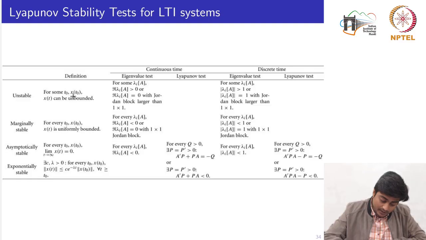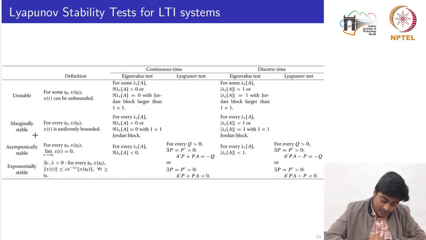For some t naught and the initial condition x of t naught, the signal x of t can be unbounded. It means if we see the eigenvalue test in the continuous time, that for some lambda i of A, the real part of the eigenvalue of the matrix A is greater than 0, or the real part of the eigenvalue is equal to 0 with a Jordan block larger than 1 cross 1. For the discrete time case, the eigenvalue is outside the unit circle or on the unit circle itself, but with a Jordan block larger than 1 cross 1.